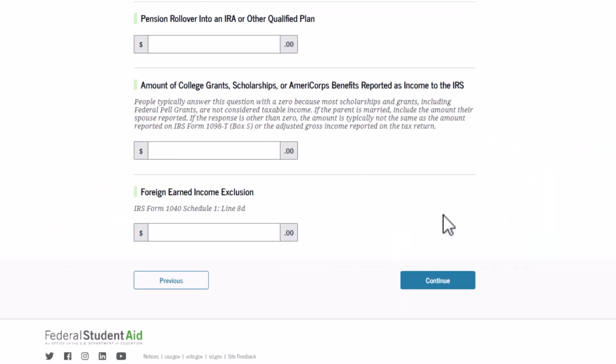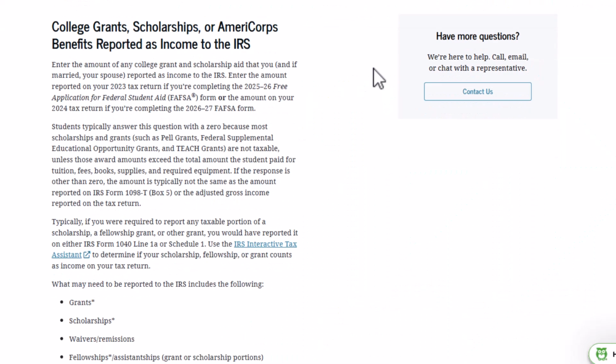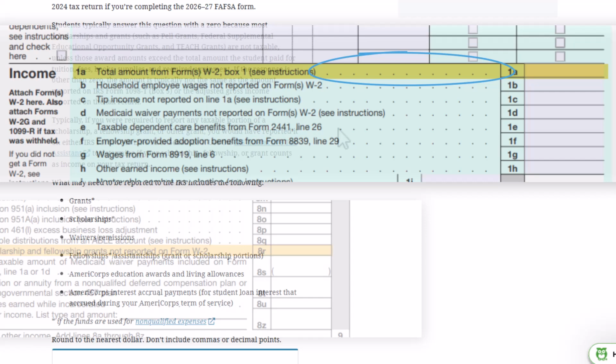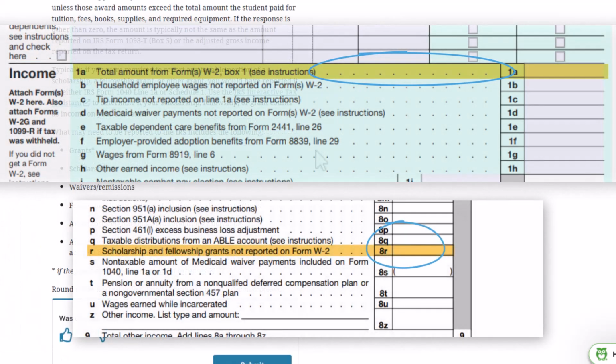The next few questions are ones that every tax filer sees. The first asks for the number of college grants, scholarships, or AmeriCorps benefits reported as income to the IRS. This is rare and would only be the case if you are a student who received and reported taxable grants or scholarships. If you see the word scholarship next to line 1A with a dollar amount or have a dollar amount on line 8R of Schedule 1, you should report it for this question.